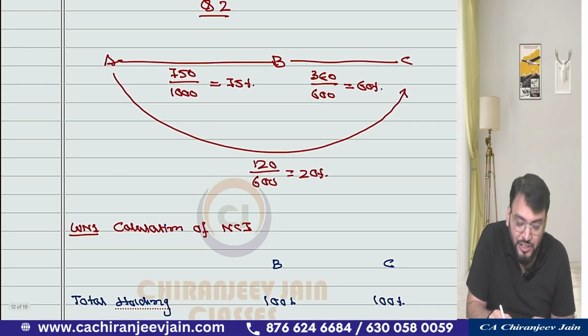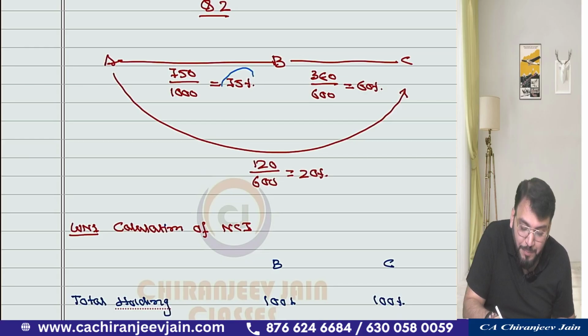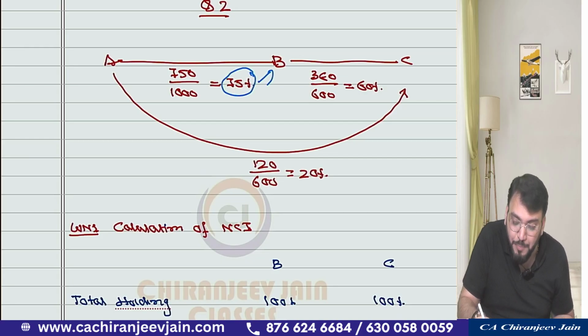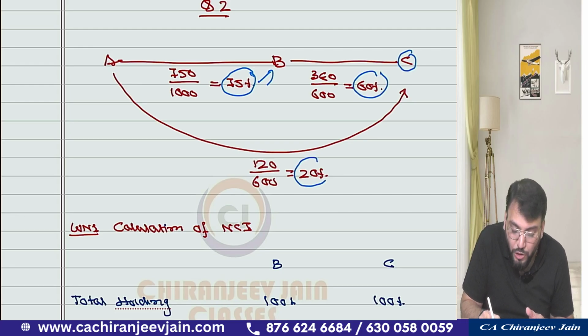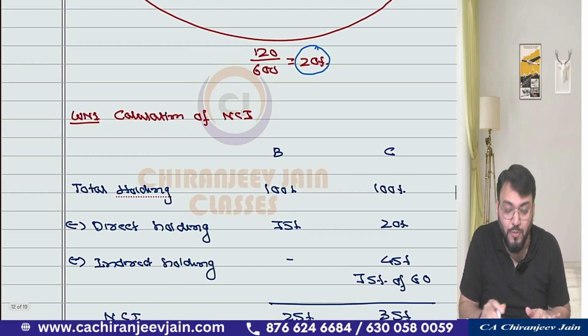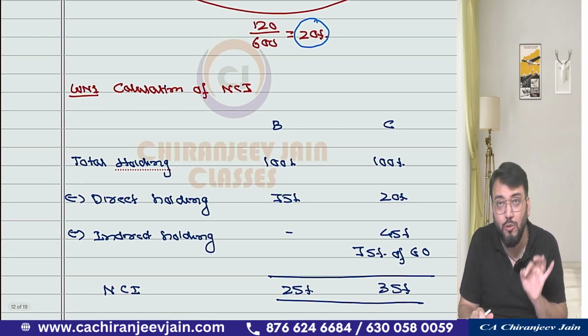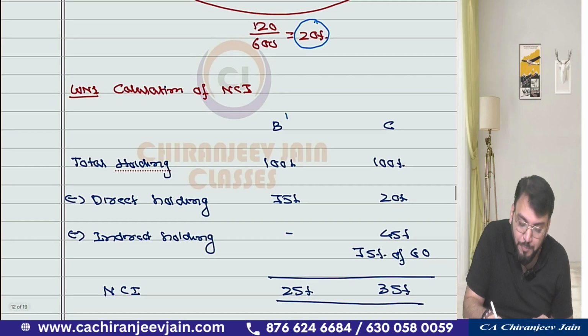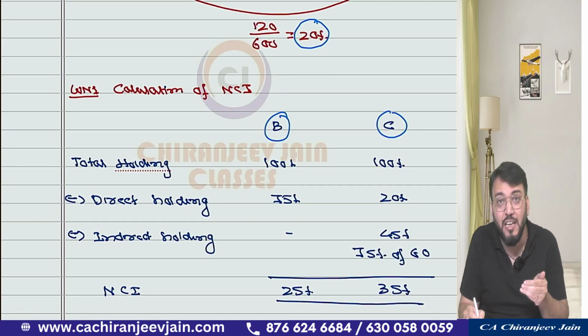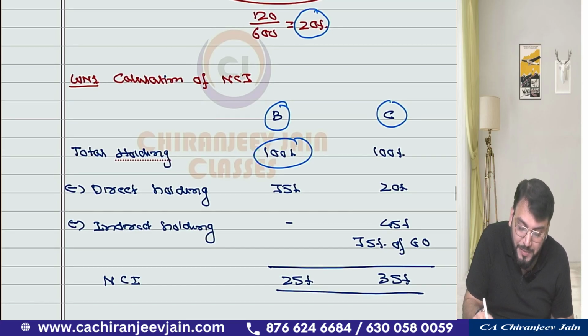A Limited holds 75% equity shares of B Limited, and B Limited holds 60% equity shares of C Limited, and A Limited directly holds 20% equity shares of C Limited. So what is the calculation? The first working note, in chain holding, is the calculation of NCI. For B and C, what will be the NCI from the parent company's point of view? Total holding is 100%.